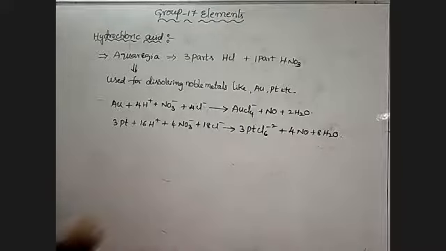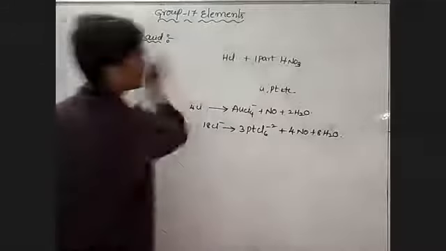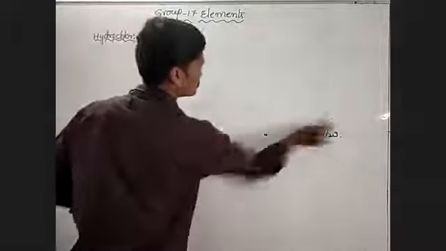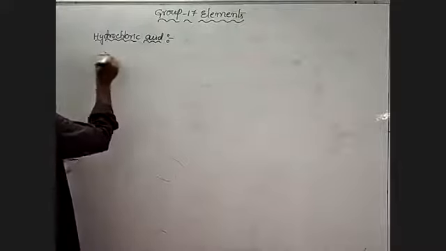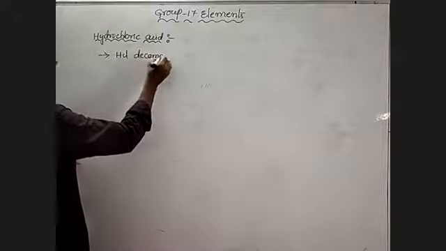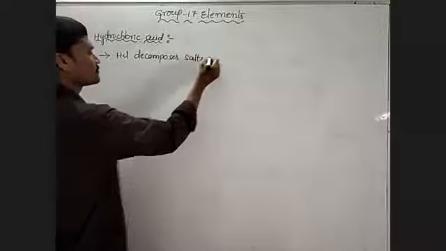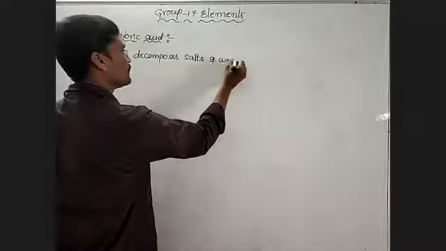So next one, HCl decomposes salts of weak acid.